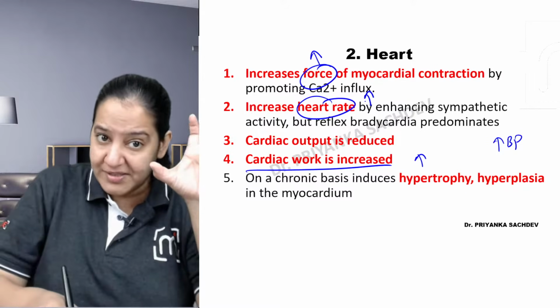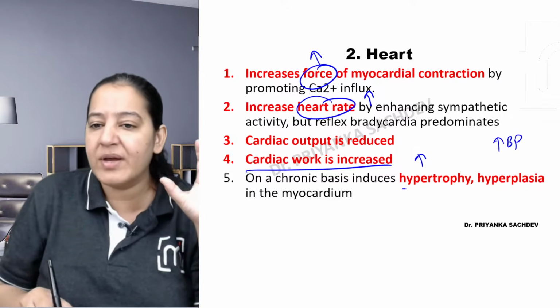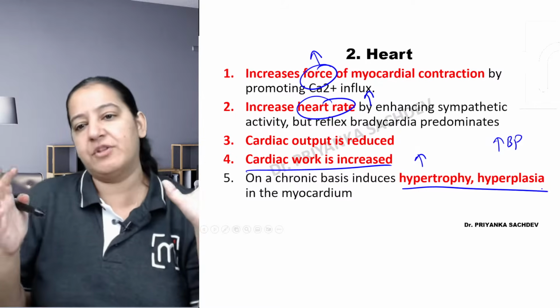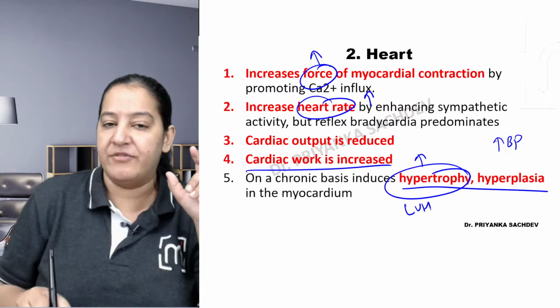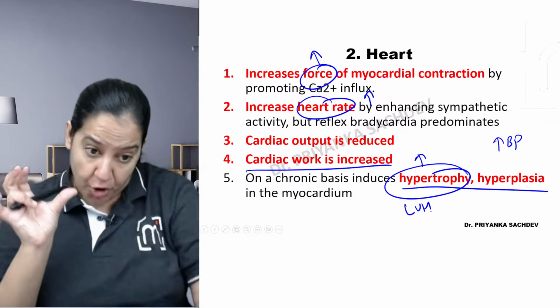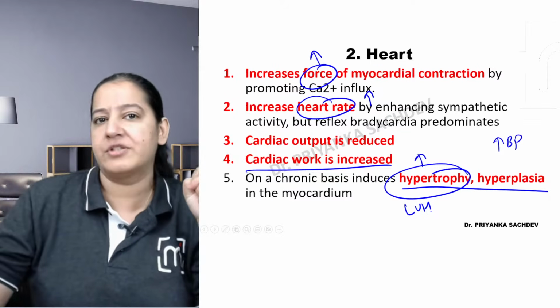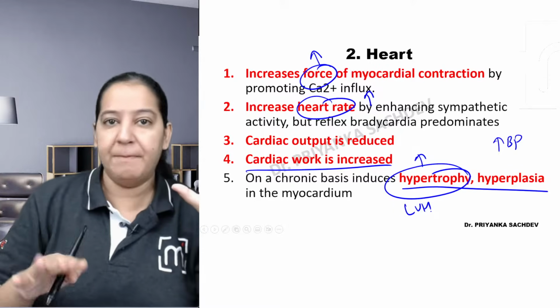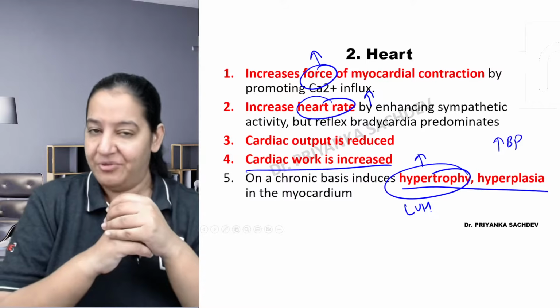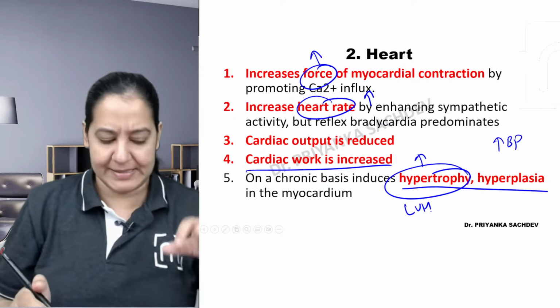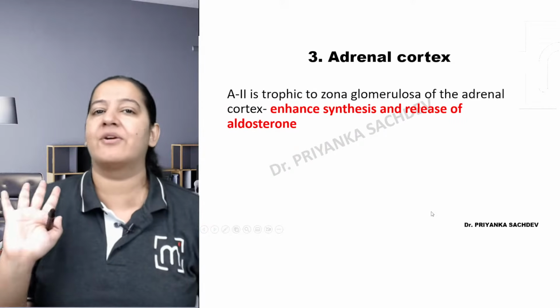But for increasing the force of contraction, it is causing hypertrophy and hyperplasia of the myocardium. Basically, hypertrophy of the myocardium. Left ventricular hypertrophy. The wall of the left ventricle gets thickened to contract more. It is not a good thing in the long term. Temporarily, it is okay. But in the long run, it is not a good thing. The heart wall gets thickened permanently. Right? But yeah, for causing rise in BP, it's okay. So ultimately, on the heart also, it is causing rise in BP.